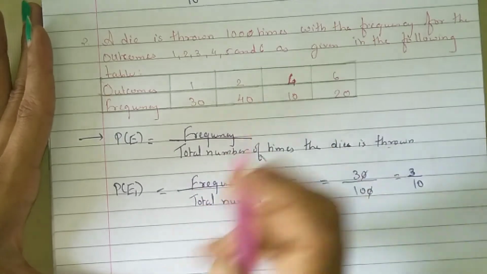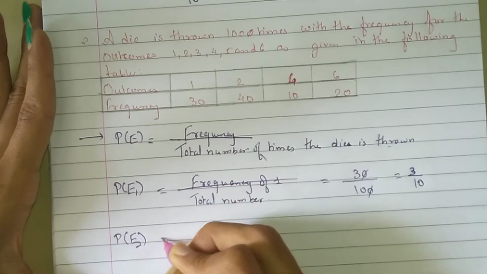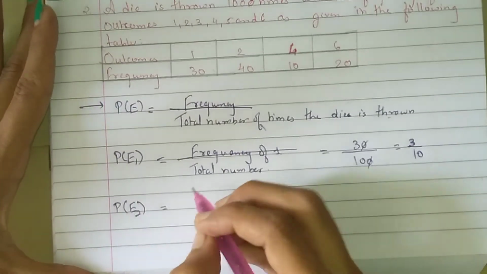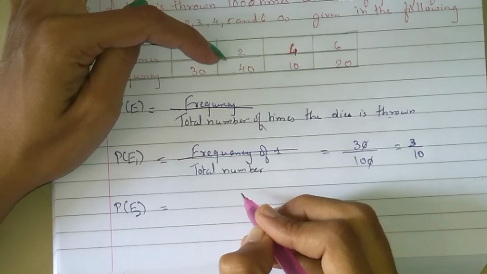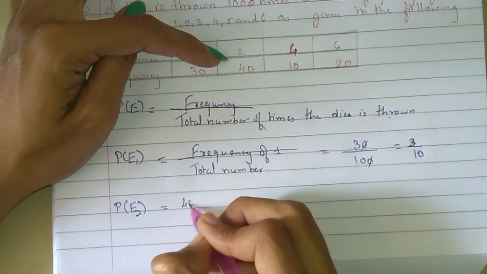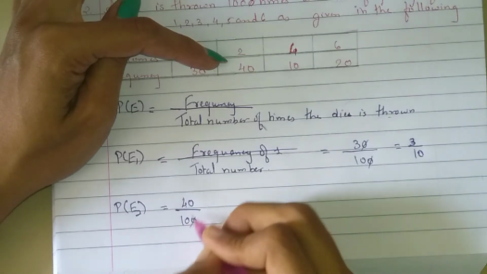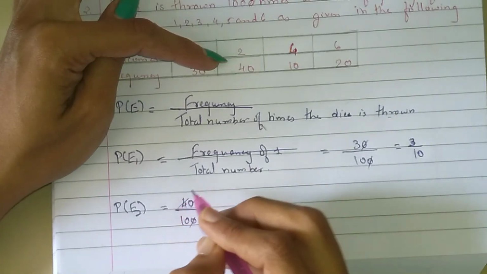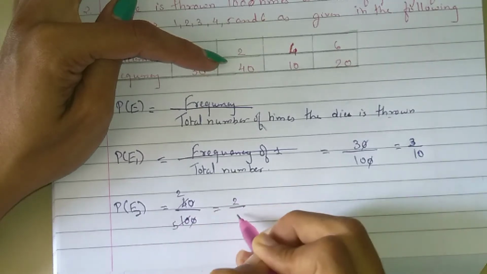Okay, we have to find it for all. So P(E2): frequency of 2 upon total number. Frequency of 2 is 40 upon 100, total number of dice throws being 100. Zeros cancel. 2 twos are 2, 2 fives are 10, so the answer is 2 upon 5.